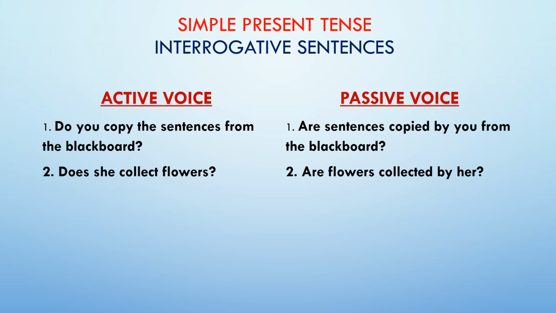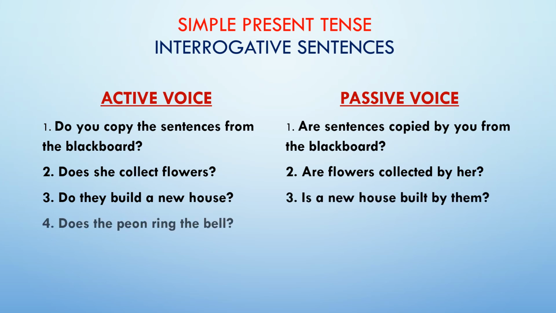The third sentence. Do they build a new house? Now our object in this sentence, asking a question with what: what do they build? Answer is a new house. So a new house becomes your object. A new house, it is singular. So is we have to use. So your answer will start with is. Is a new house. Past participle of build is built. Is a new house built by them? This is our answer.